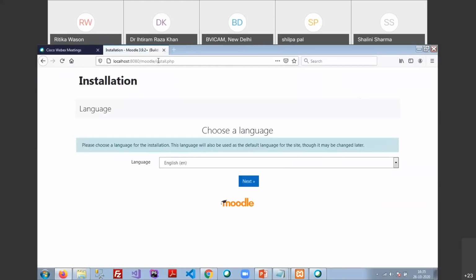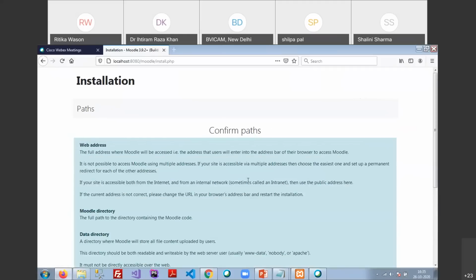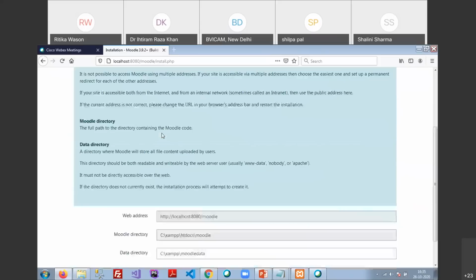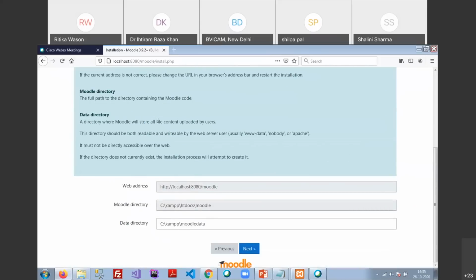Now I am able to start the installation process. So now my installation process has been started. First, it will ask me to select the language. That will be the default, English. So I just click on next. In the next window, it will ask me to confirm the paths. The confirmation of the paths is required.